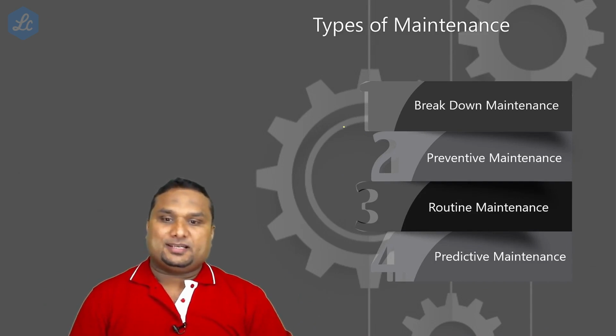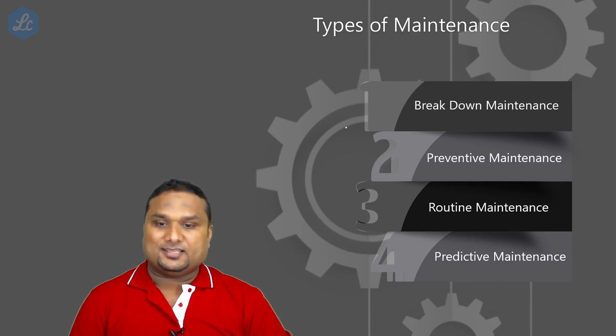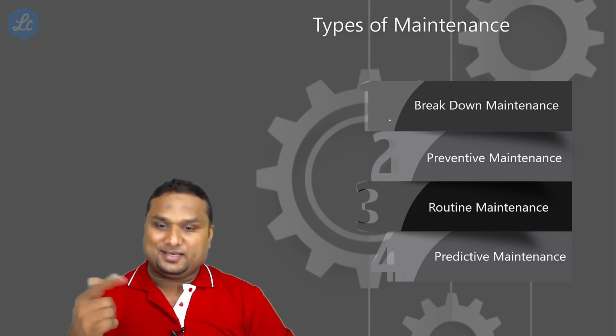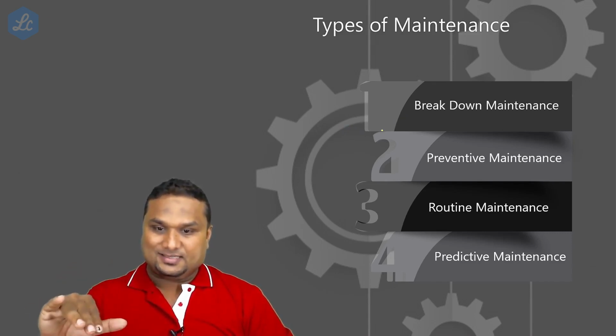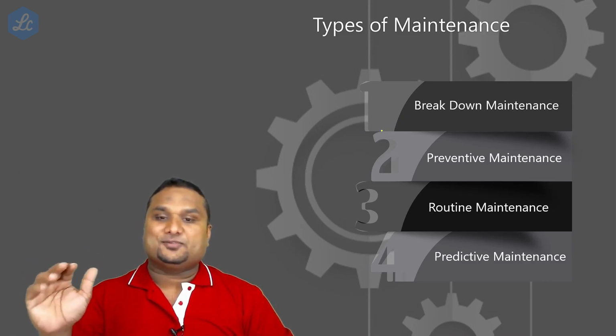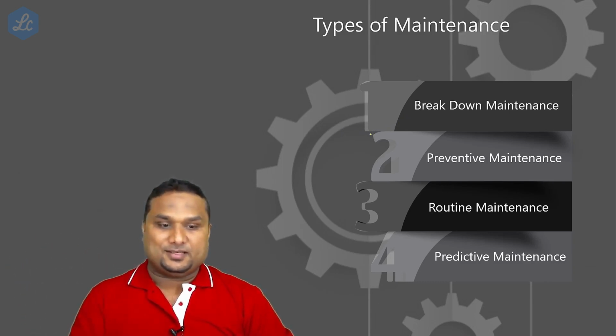What is breakdown maintenance? Suppose some machine is failed, your laptop is not working, your laptop stopped working. Now you are going to the repairer, or you are calling the service station, so that the people from the service station come and repair your laptop. It's called breakdown maintenance. Some failure has happened and we are trying to rectify what mistake has happened. That is called breakdown maintenance.